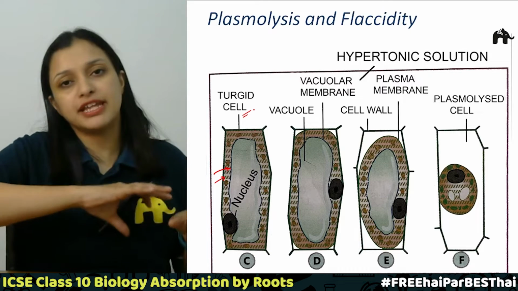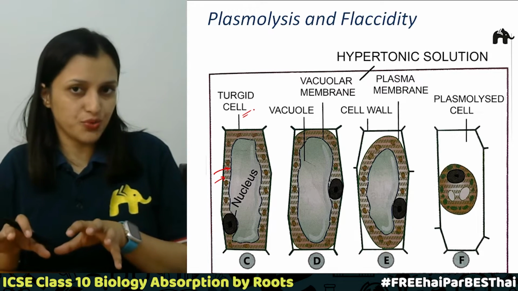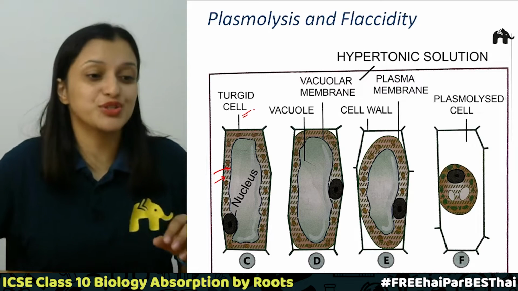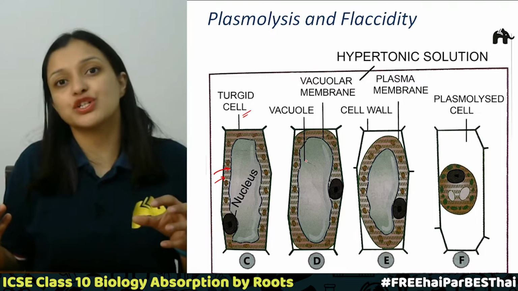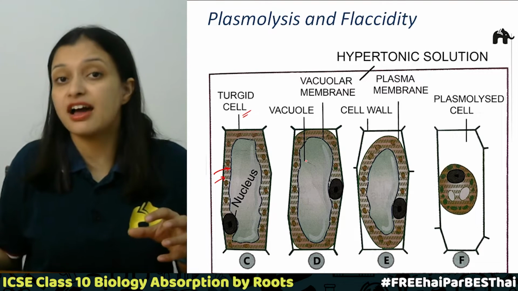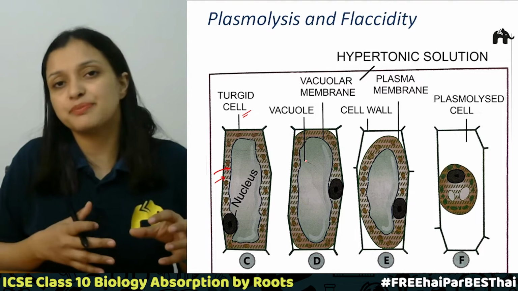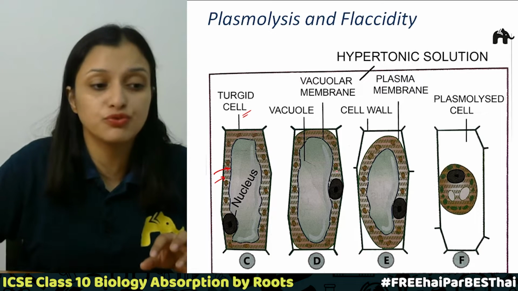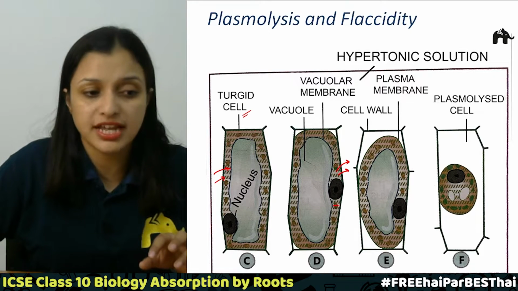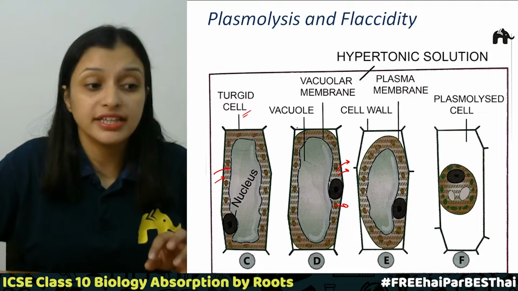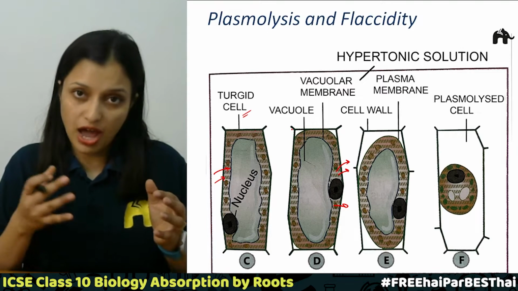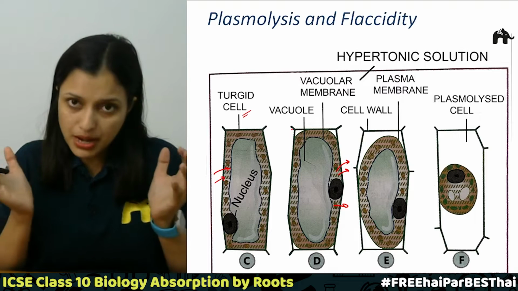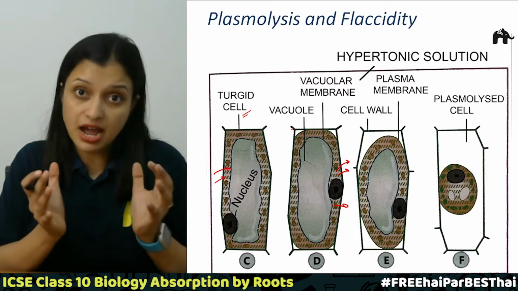Now we have taken the cell out of the fresh water and placed it in a salt solution. Since the outside concentration of solute is high as compared to inside the cell, water will move from inside to outside the cell, correct? Since the water is moving out from the cell, the cell membrane starts shrinking.